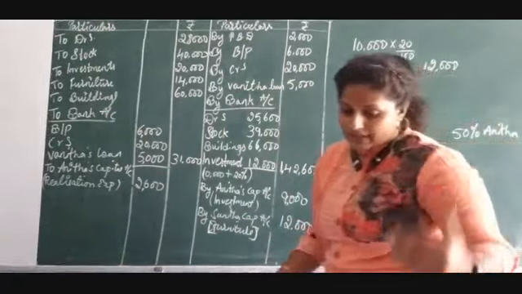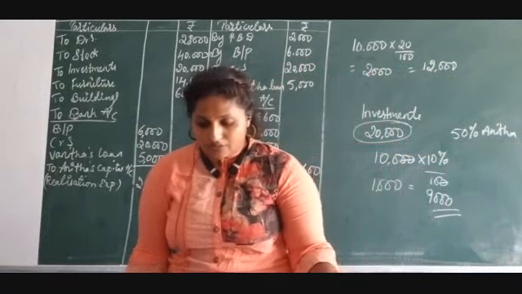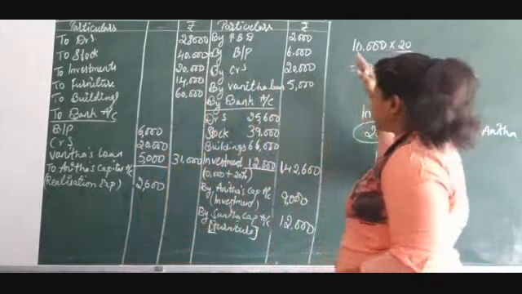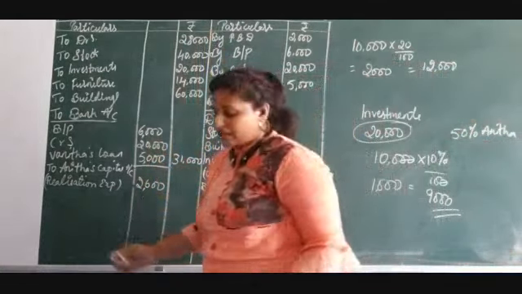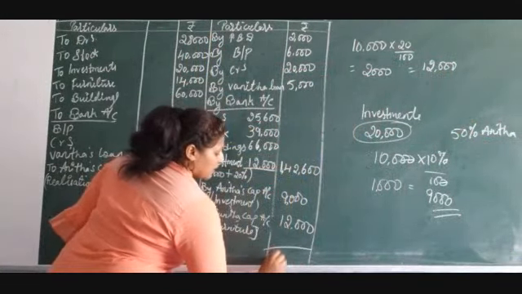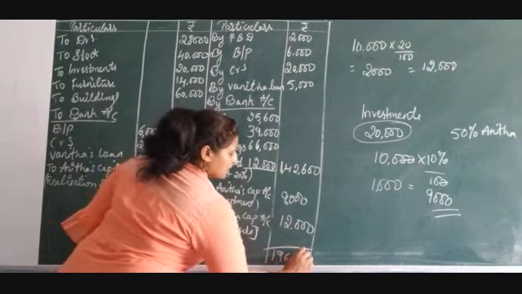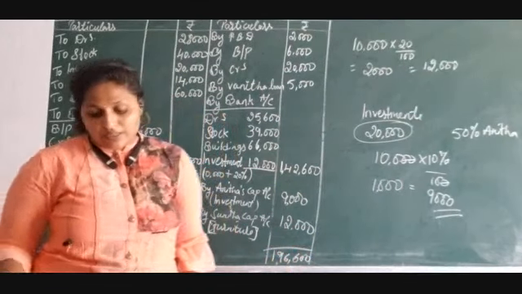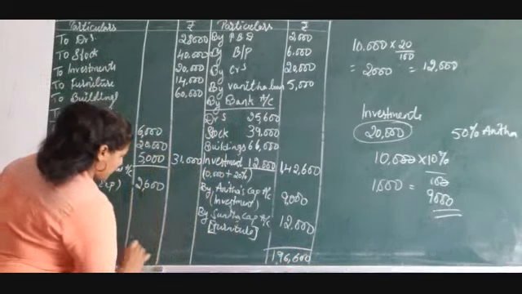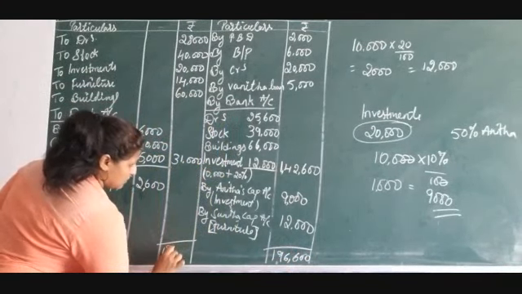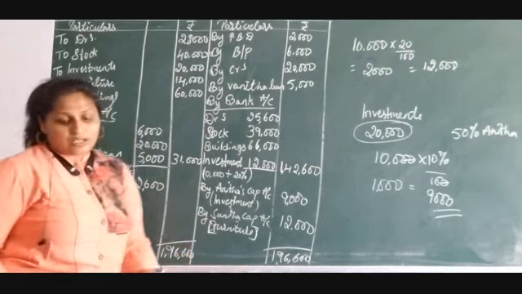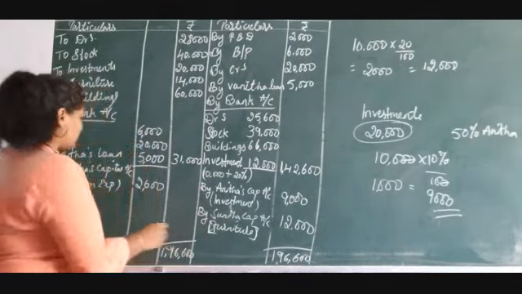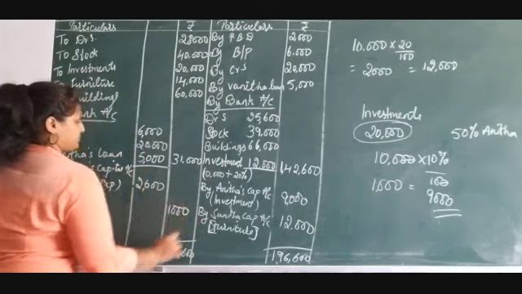I hope all the adjustments we have written, and we can just see which side is highest. Do the totaling of all the credit side and the debit side. You will be getting 1,96,600. Please cross check once again. You will be getting 1,96,600, and your realization profit you are getting 1,000.